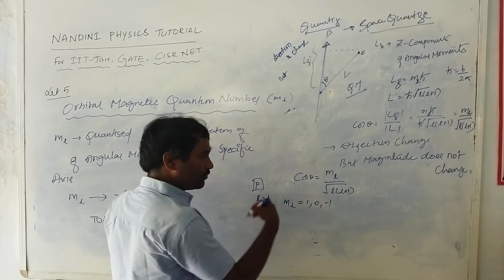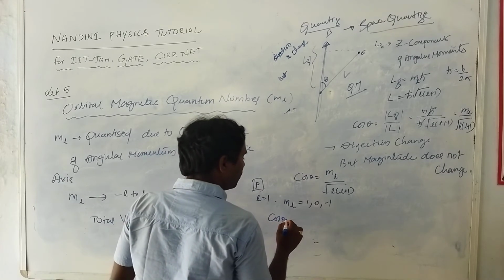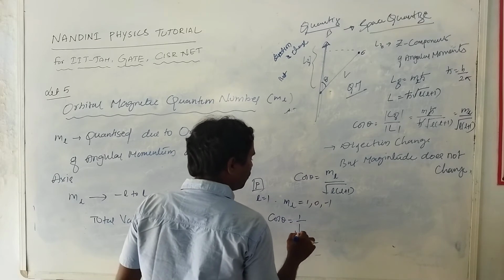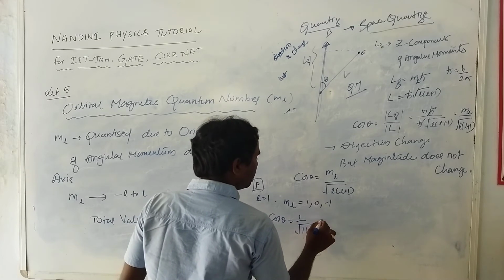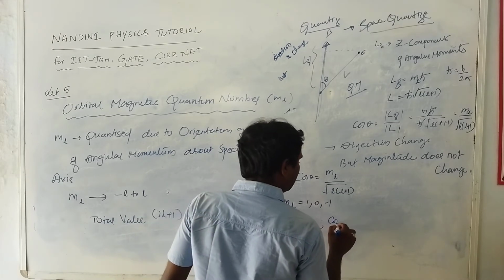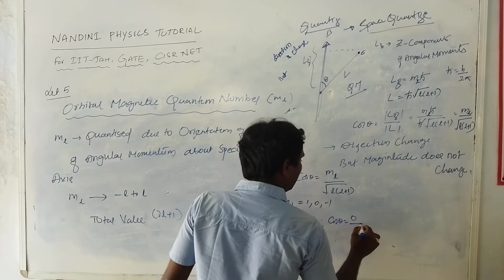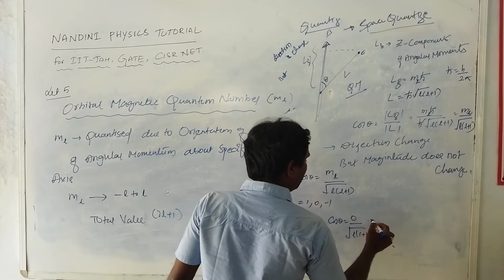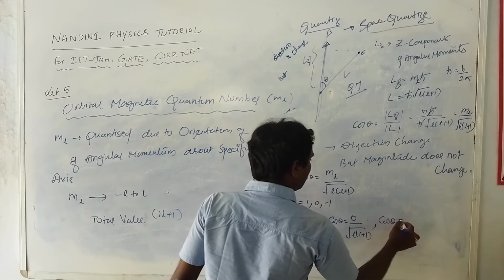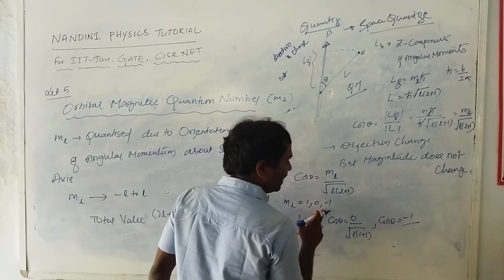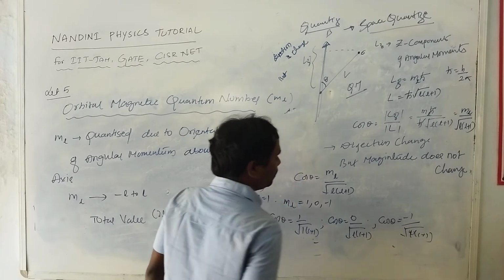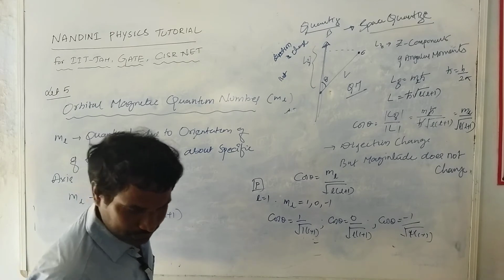If you simply substitute, cos theta is equal to 1 divided by root over 1 into 1 plus 1. Similarly cos theta is equal to 0 divided by root over 1 into 1 plus 1, and similarly cos theta is equal to minus 1 divided by root over 1 into 1 plus 1. So finally you will get these equations.